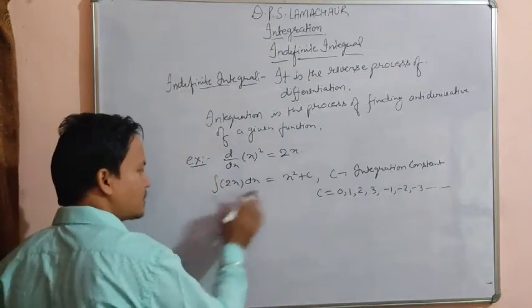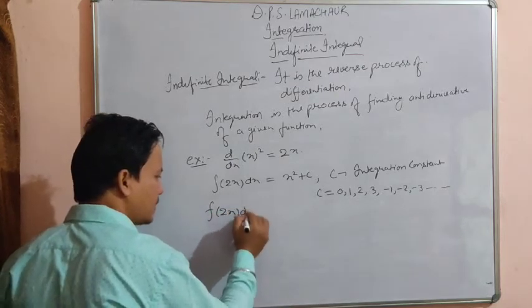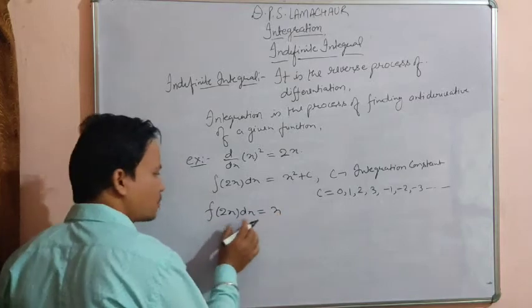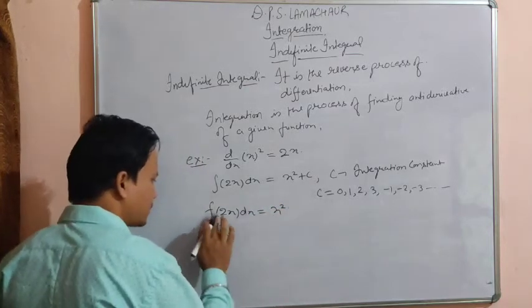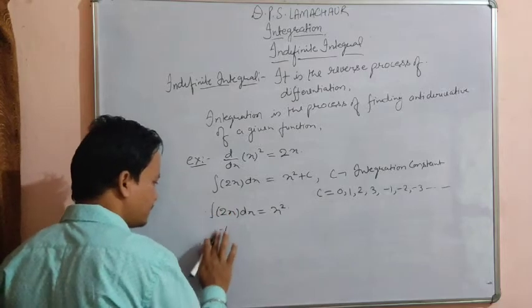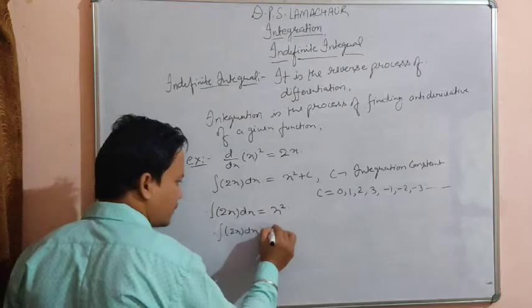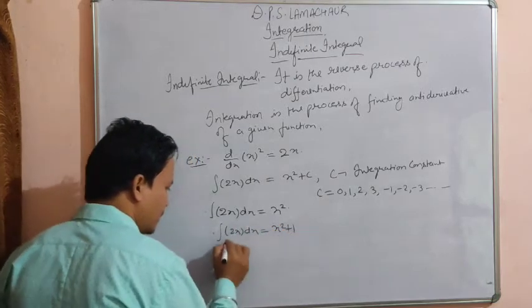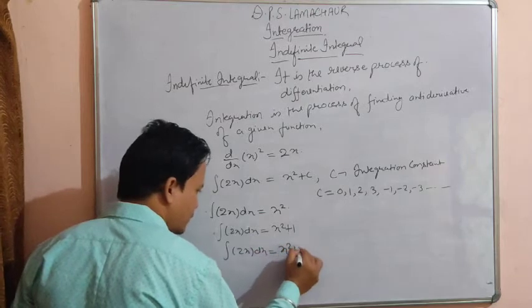Hence, we can deduce a pattern: differentiation of 2x is also, integration of 2x is also written as x square. Sorry, this is the sign of integration. Okay. Integration of 2x is also x square plus 1. Integration of 2x dx is also x square plus 2.